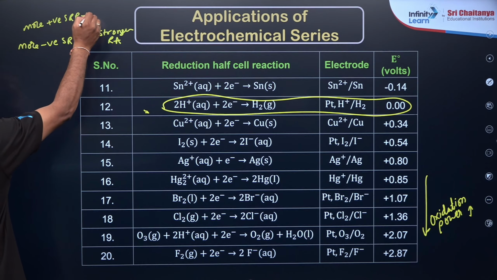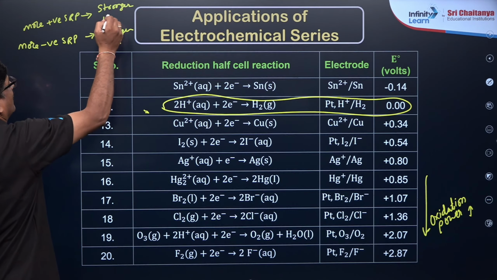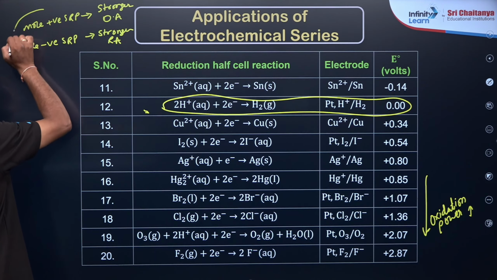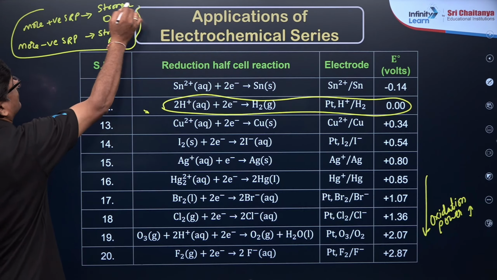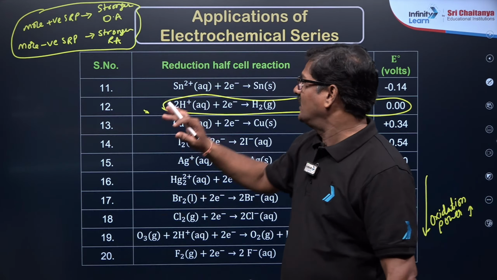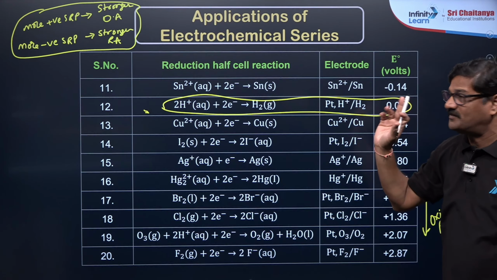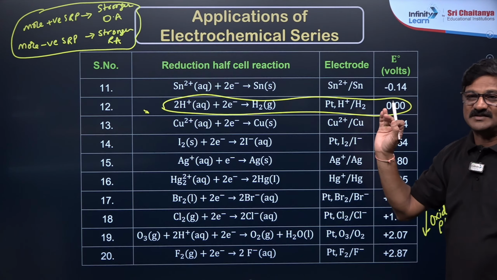Total chemistry is going to be defined by this, in any type of competitive examination. This is the logic. If you follow this, you can do awesome things.